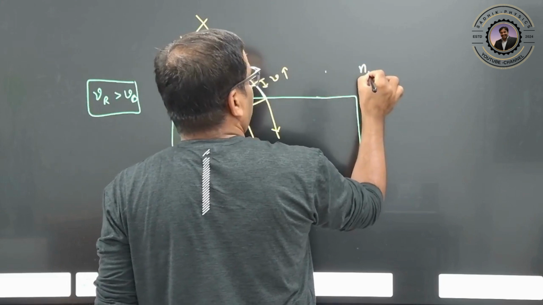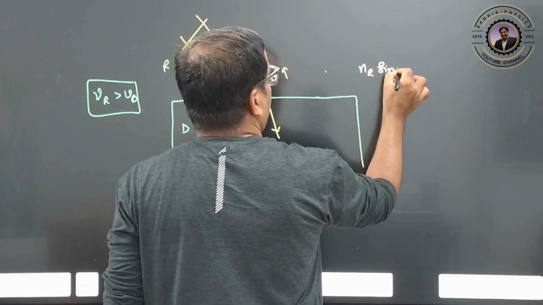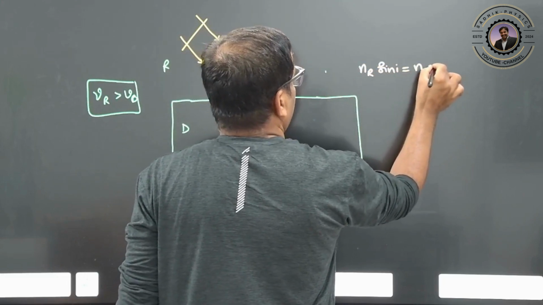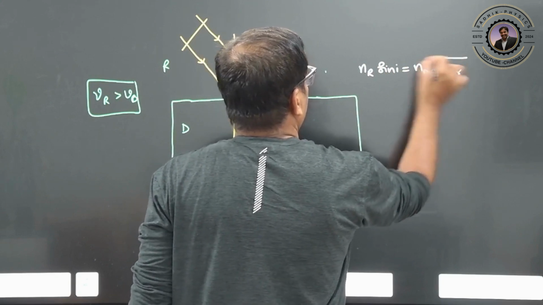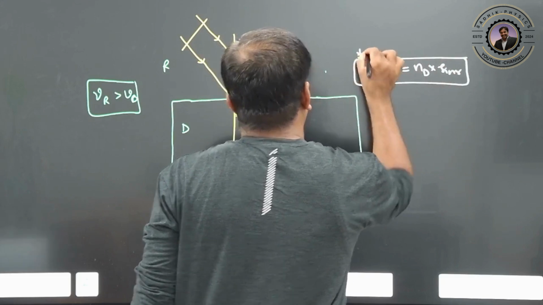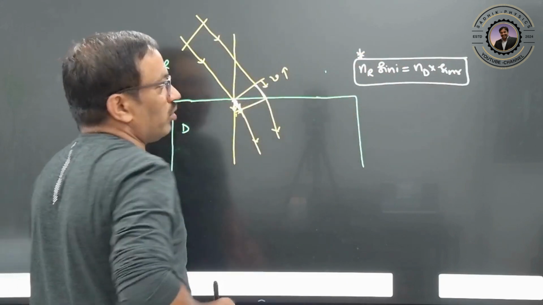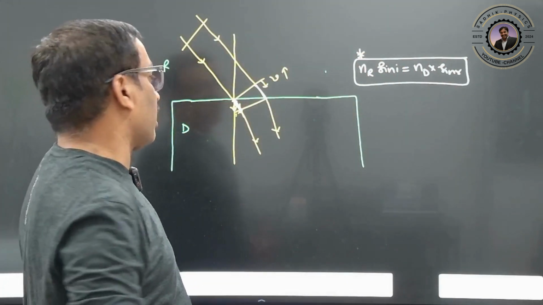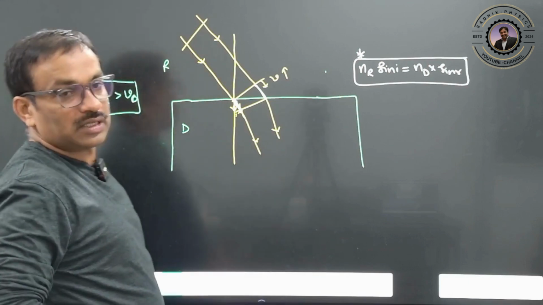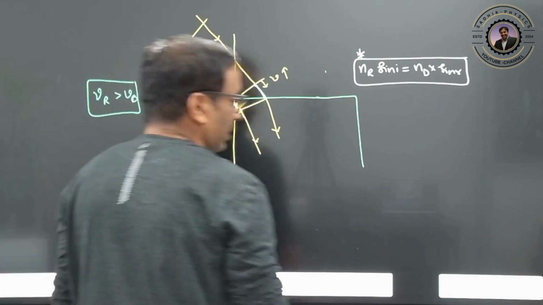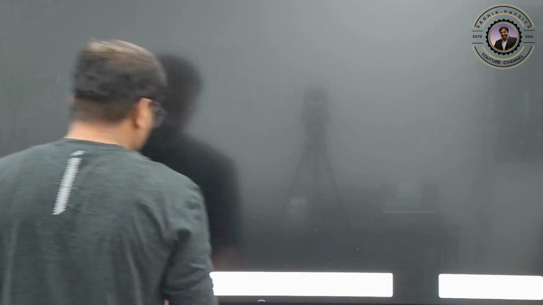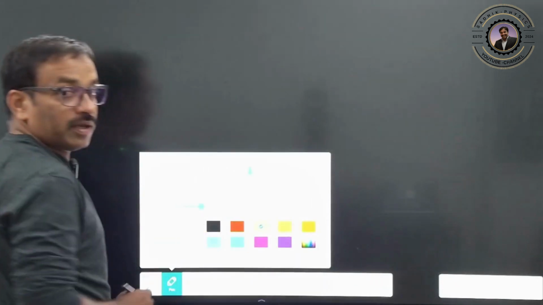n1, the refractive index, into sin i is equal to n2 into sin r. Clear? You can use this triangle, therefore you are able to derive it now. Here we are not going to derive anything. So this is Snell's law. He explained this. Clear? Next one.